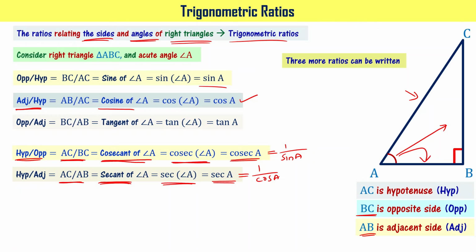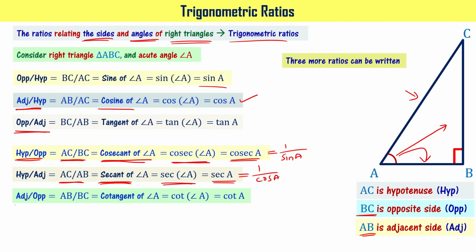Now we can write another function that is the reciprocal of the tan function, right? For the tan function, it is opposite side by adjacent side. Now, for the reciprocal case, it is going to be adjacent side by opposite side. That is called the cotangent function. It can be read as cot of angle A or cot A, right? For this particular right angle triangle, it is AB by BC.